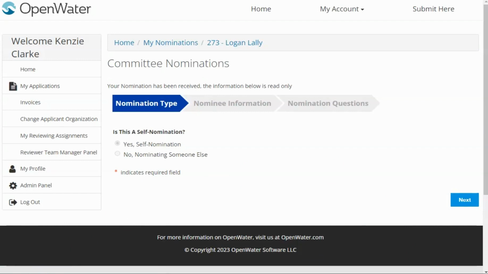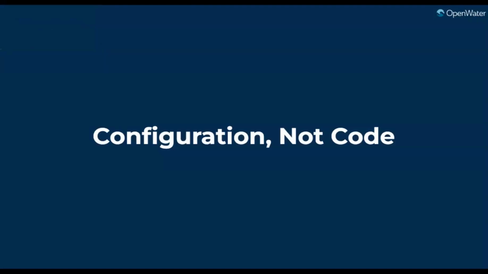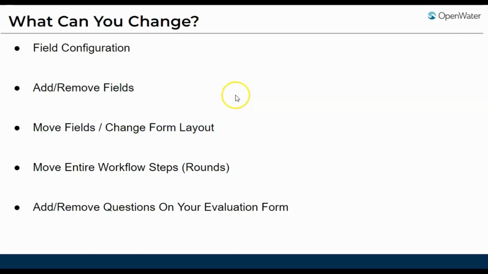So now that we've seen what that looks like for the applicant and how you do that as an admin, let's take a look at all the features available when changing your submission form. So as we saw, we had the field configuration, so that's changing the title, the description, if it's required, etc. You can add or remove fields, and as a reminder, if you remove a field, it removes the information attached to that field. You can also move the fields or change your form layout. So as we saw in the submission form builder, you can drag them up and down. Next, we can move the entire workflow steps if needed, actually.